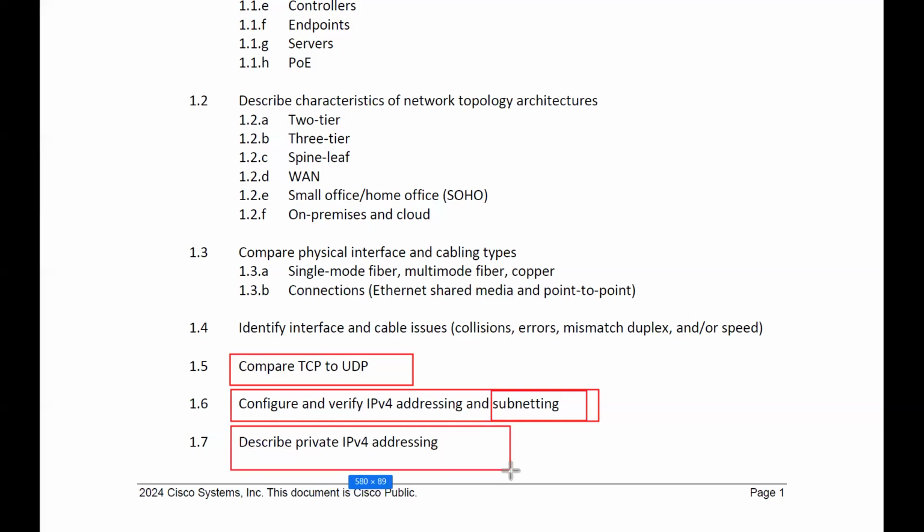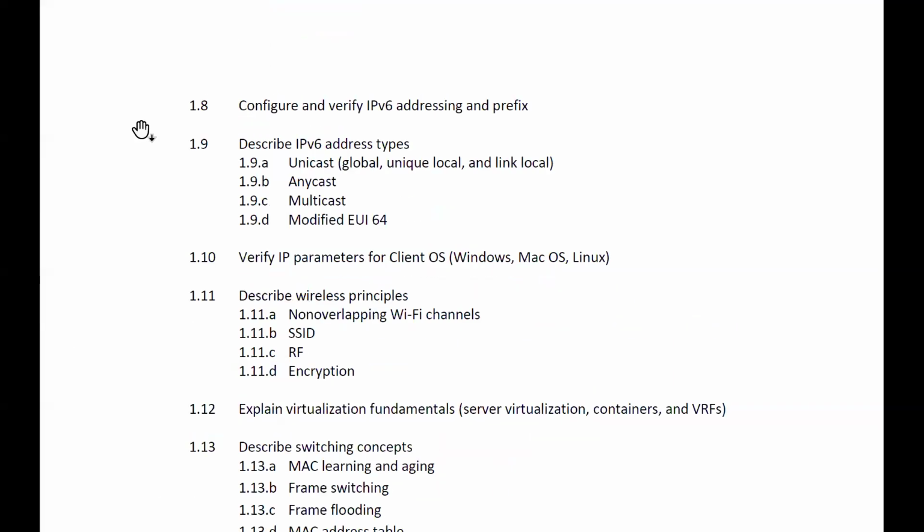Then it says IPv4 addressing. Then configure and verify IPv6 addressing and prefix length; we have to identify it. In this IPv6 address, we will not be subnetting, we will just be understanding the types. We don't have classes, but we have types here. No classes, types we have.